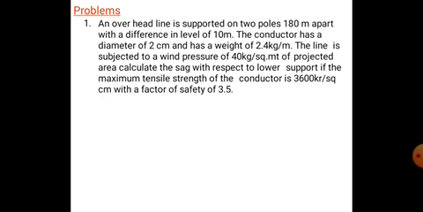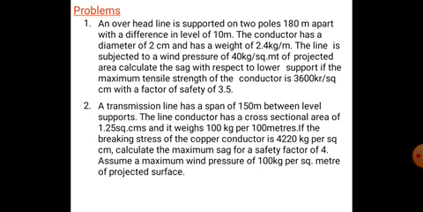From area we have to find the value of maximum permissible strength, that is equal to ultimate stress by factor of safety. Ultimate stress is nothing but maximum tensile strength into area. Area is not given, diameter is given. From the diameter we find the area, pi by 4 d square. So we get the value of ultimate strength. From that we have to calculate the sag.